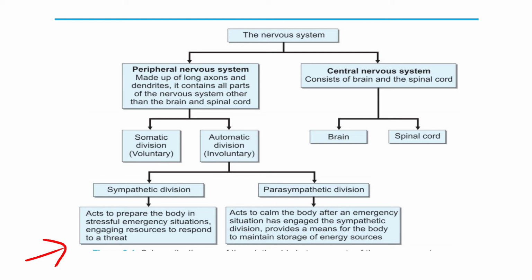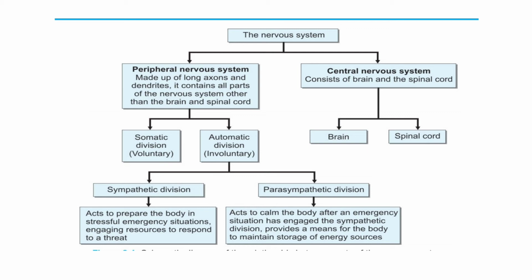It maintains a storage of energy sources. Sympathetic nervous system, emergency response, fight or flight response. Parasympathetic nervous system, after the emergency response, makes the body come back to its original normal functioning. That is the function of the parasympathetic nervous system. So the nervous system is divided into peripheral and central nervous system.